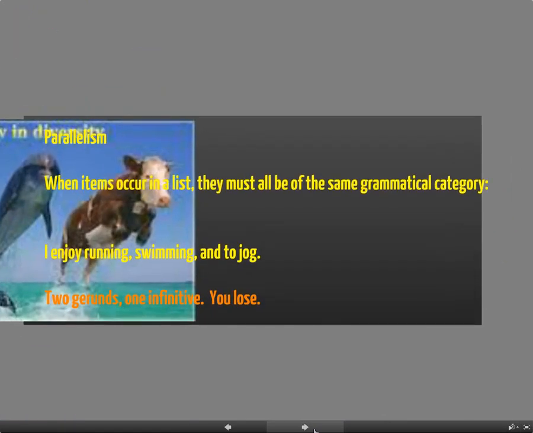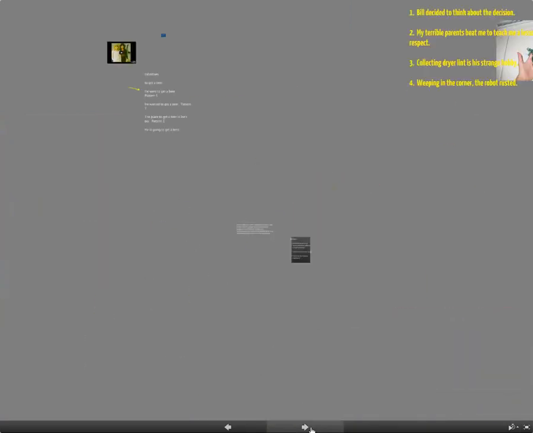The other problem with verbals is that when you do have verbals in a list, they must all be parallel. They must all be the same type of verbal. So, I enjoy running, swimming, and to jog. Uh-oh, you have a gerund, then you have an infinitive, right? That's lack of parallelism.